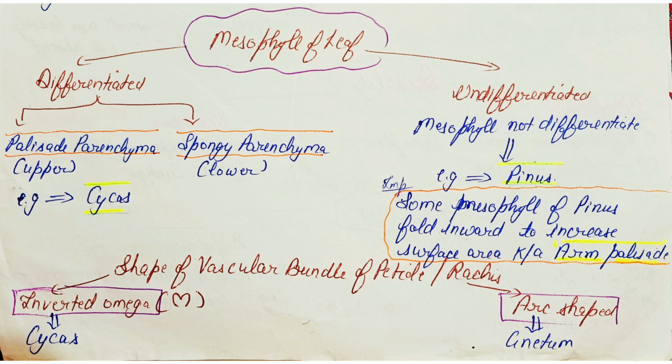Most important thing is that some mesophyll of the Pinus folds inward to increase the surface area. This is known as the arm palisade. The vascular bundle is of different shape in petiole or rachis. It is inverted omega in Cycas and arc-shaped in Zamia.